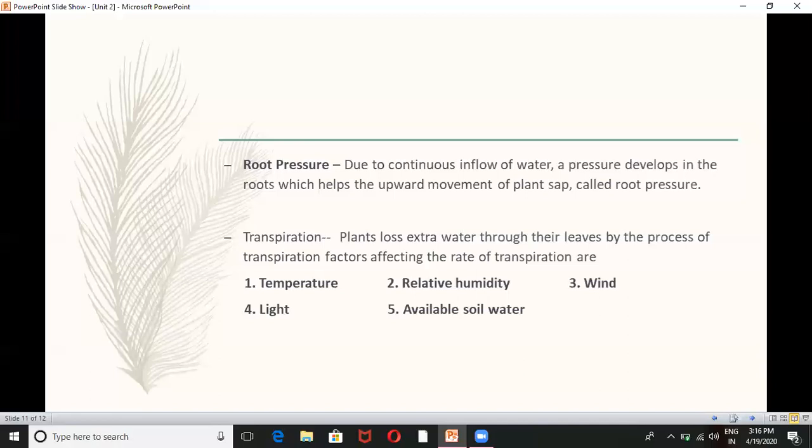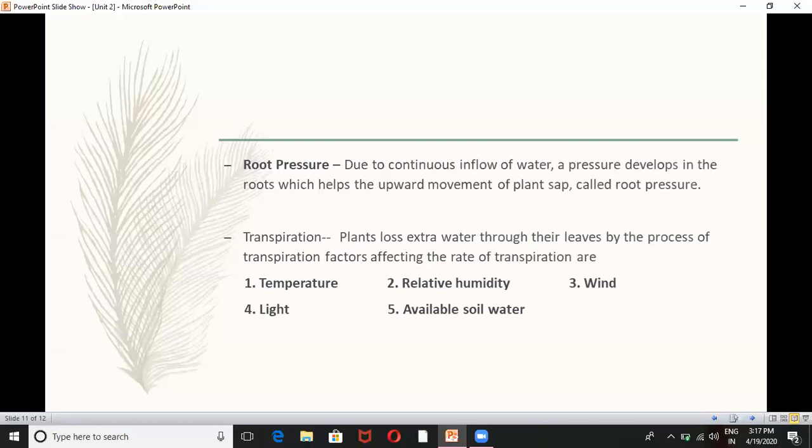Next, in this process of transpiration, every day, according to the weather conditions, the rate of transpiration is going to change. And look at that, what are the factors affecting these changes? The factors affecting the rate of transpiration are 5. According to your syllabus, 5 factors are there. One is temperature, then relative humidity, then wind, light, and available soil water.